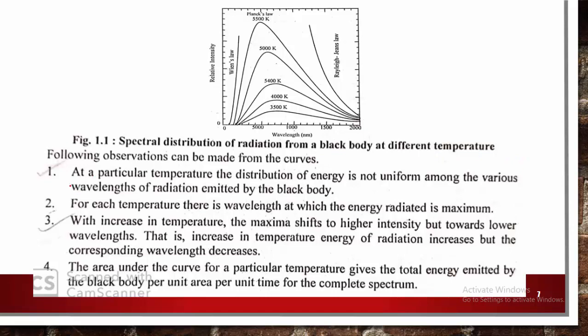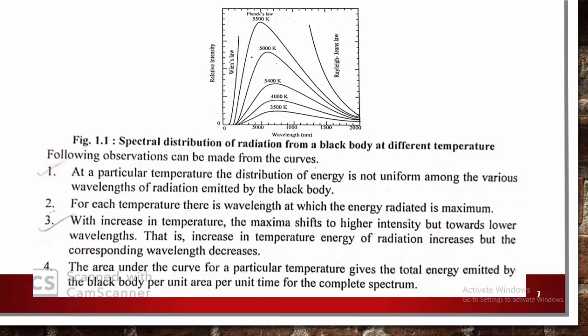First, at a particular temperature, the distribution of energy is not uniform among the various wavelengths of the radiation emitted by the black body. Second, for each temperature, there is a wavelength at which the energy radiated is maximum.